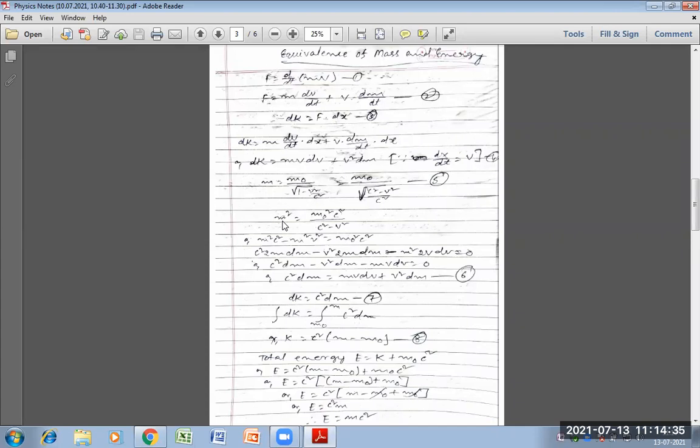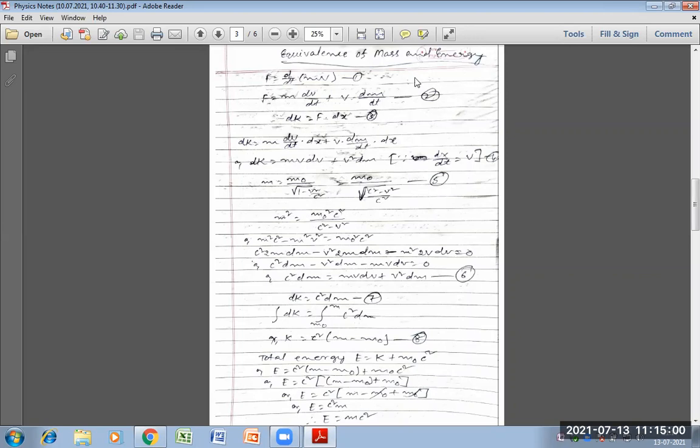So for the variation of mass with velocity, we can write m is equal to m naught divided by root under 1 minus v square by c square. Taking the LCM, which is c square, it becomes c square minus v square divided by c square. So this is equation 5.